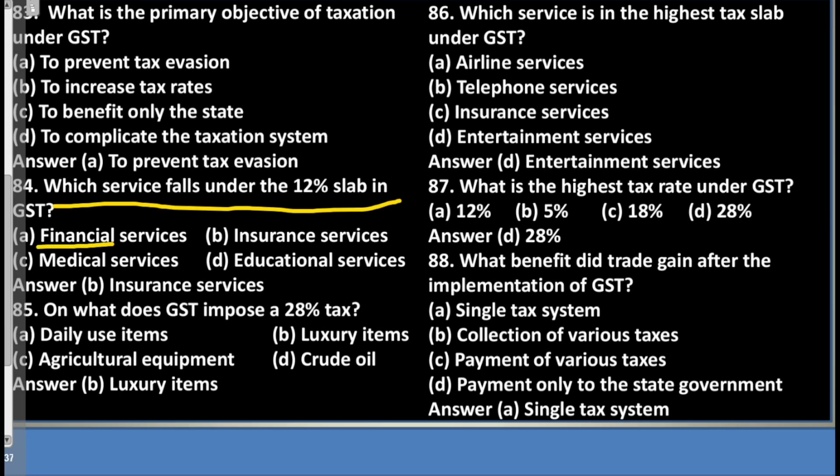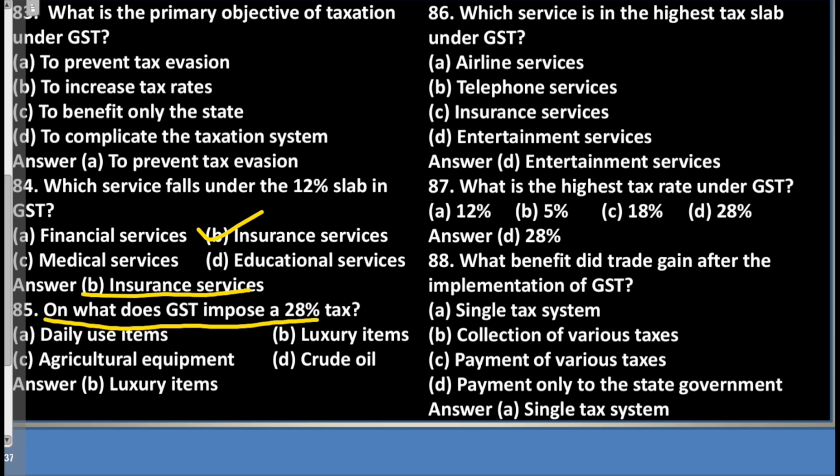A. Financial services. B. Insurance services. C. Medical services. D. Educational services. Answer B. Insurance services. Question 85. On what does GST impose a 28% tax? A. Daily use items. B. Luxury items. C. Agricultural equipment. D. Crude oil. Answer B.